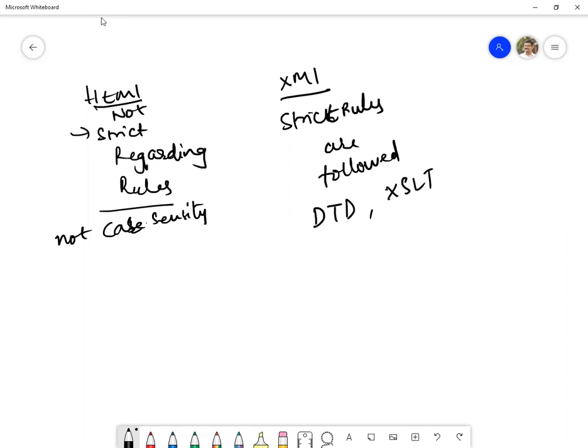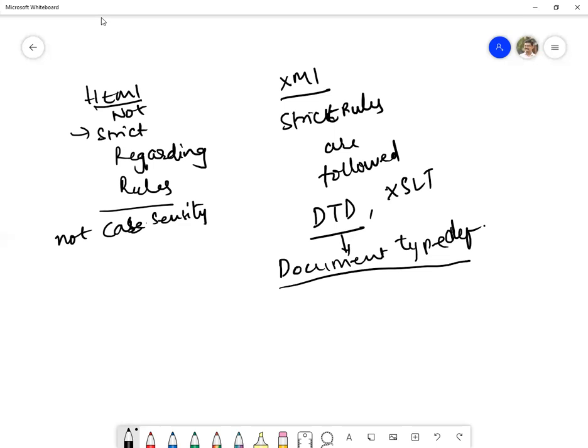DTDs are nothing but document type definition, which is nothing but deciding how the document should look. If it is not looking the same when it is being transferred or processed, then the rules will be broken. Now coming to XSLT, it is one kind of transformation of the XML data